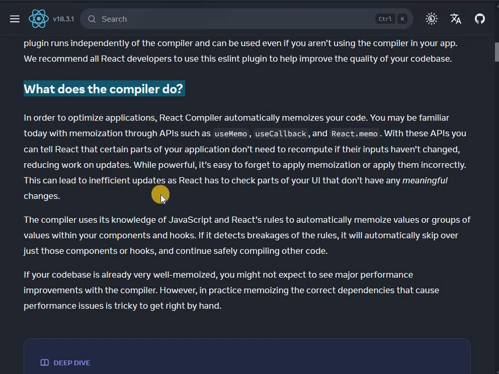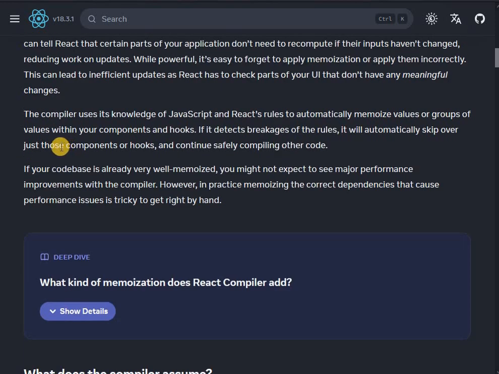This can lead to inefficient updates, as React has to check parts of your UI that don't have any meaningful changes. So again, here we are talking about big applications that have many states, many components, parents, children, and so on.